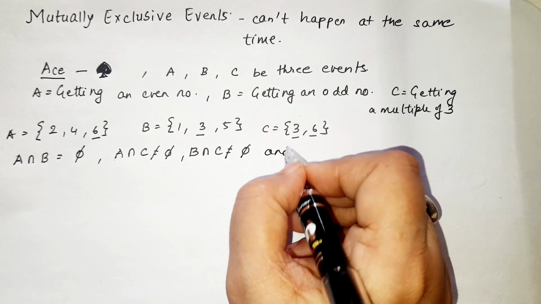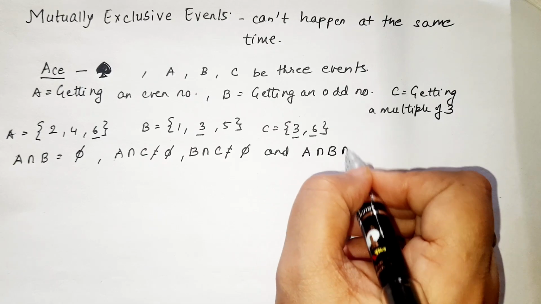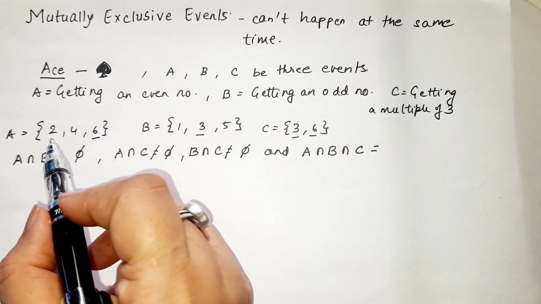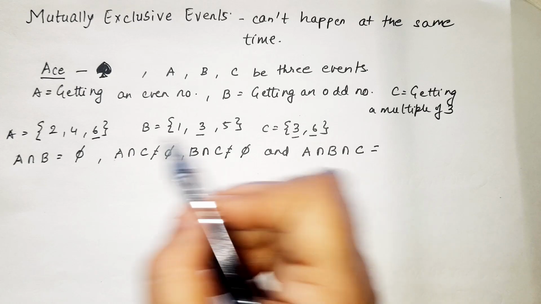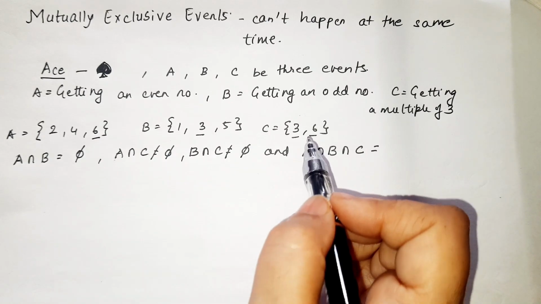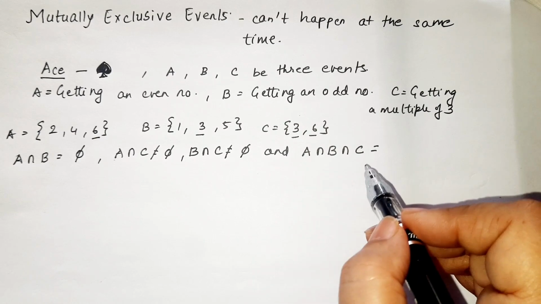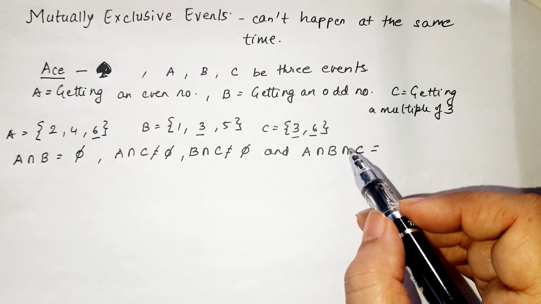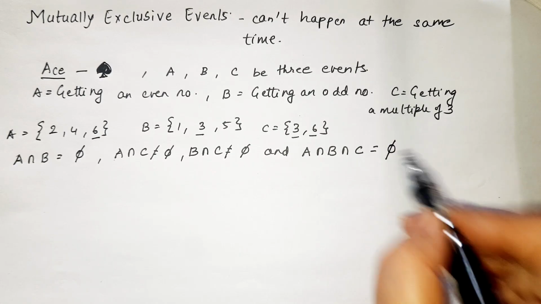And A intersection B intersection C, if together we try to see, 2 does not exist in any of these. 6 exists in C but not in B. So if we club together all the 3, we don't find any common point. So A intersection B intersection C will be empty.